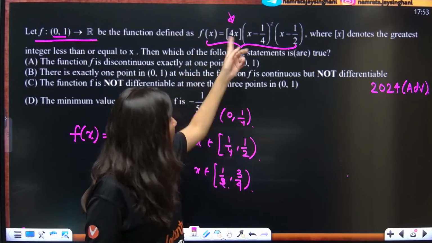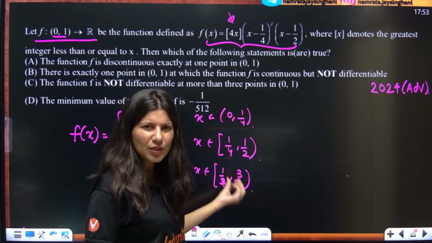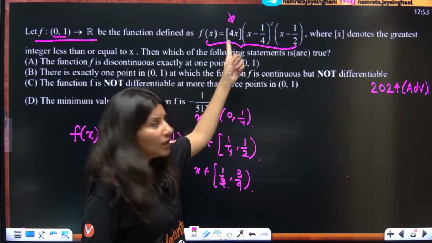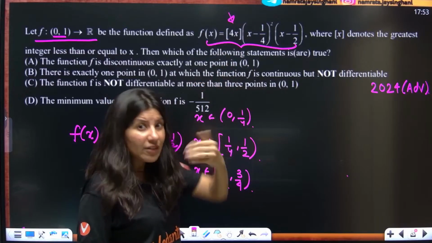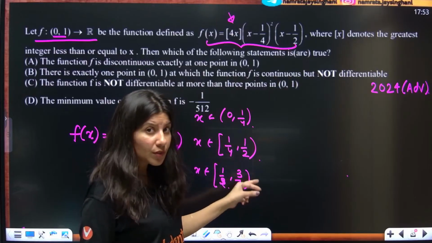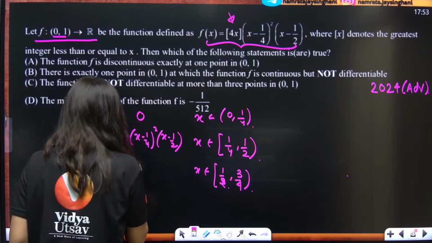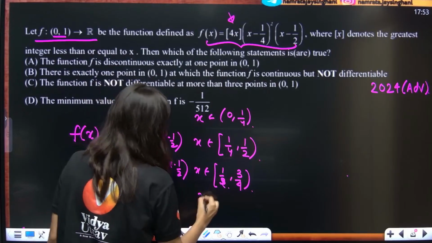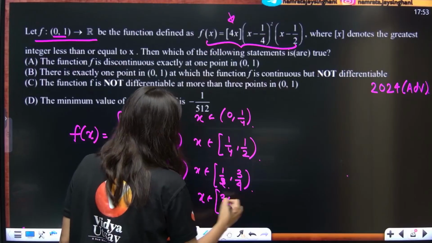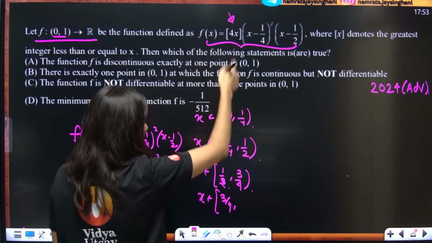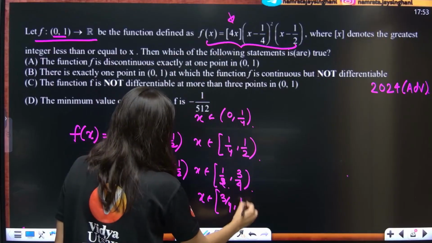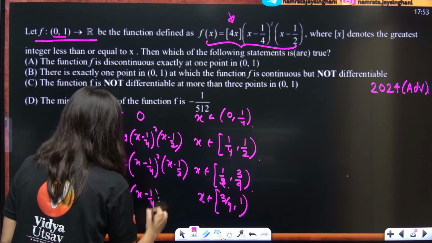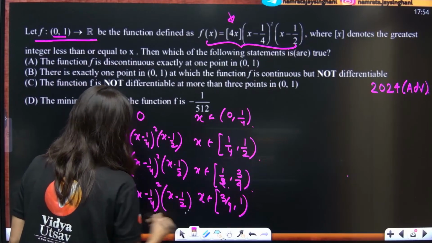Now in this interval, what are you going to get? Put any value between 0.5 and 0.75. 0.5, if you put, you will get 2. 0.75, the moment you put, although you are not allowed to put, you will get 3. So next to that you will get 3. Now x belongs to 3 by 4 to 1, and you are allowed to put x equals 3 by 4. So this is 3 times (x minus 1 by 4) whole square, (x minus half).